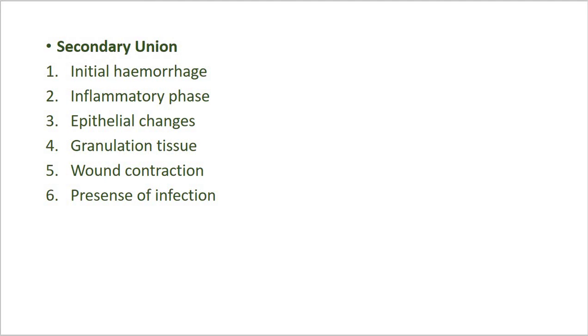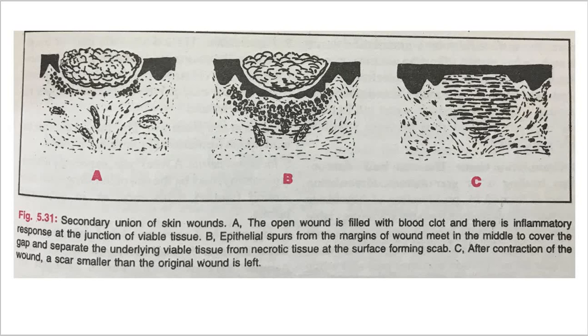Now after that, the granulation tissue. You can see in the diagram also. Granulation tissue is the main bulk of secondary healing. The granulation tissue is formed by proliferation of fibroblasts and neovascularization from the adjoining viable tissue. Now the newly formed granulation tissue is deep red, granular and very fragile.